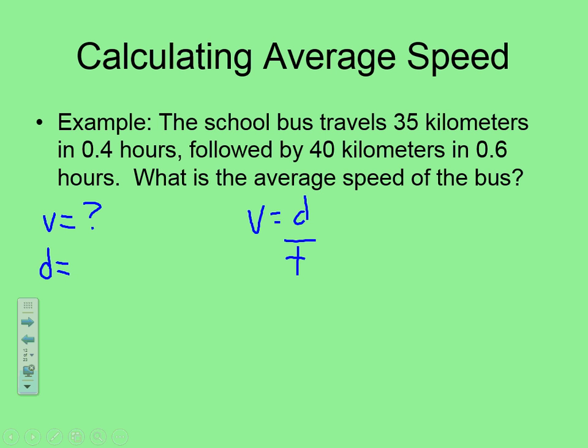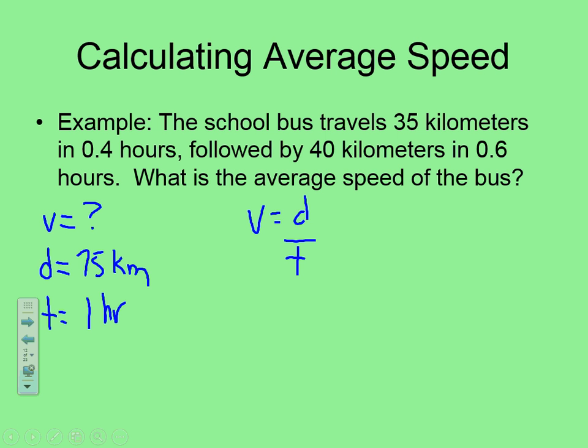What is the total overall distance the bus traveled in this example? Well, it traveled 35 kilometers in 0.4 hours and 40 kilometers in 0.6 hours, so it traveled 75 kilometers. And what is the total time that the bus traveled? Well, 0.4 plus 0.6 is 1 hour. We're going to plug in what we know.